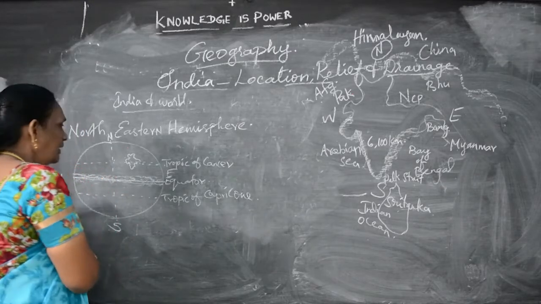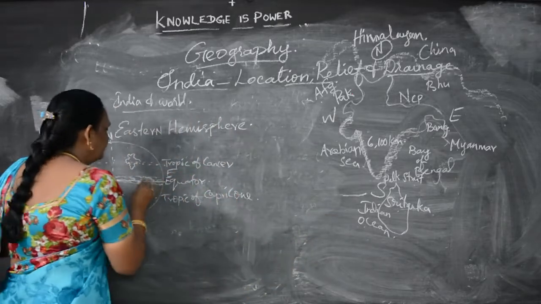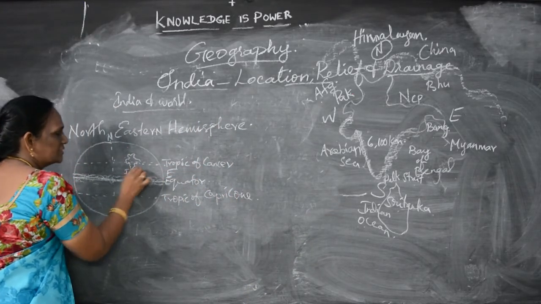Then we saw that the Indian Ocean is in the south of the equator. Where is the Indian Ocean? The Indian Ocean is here.